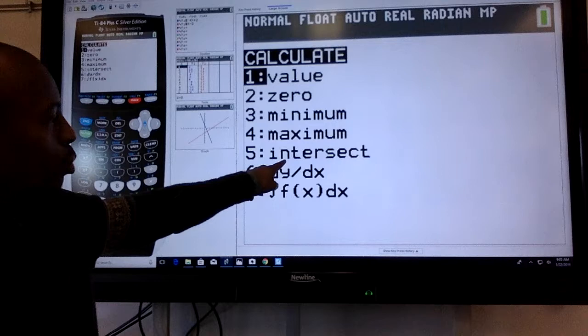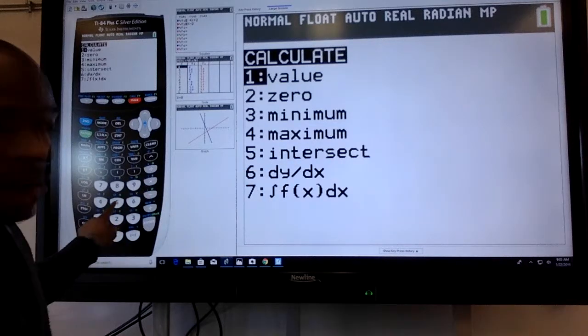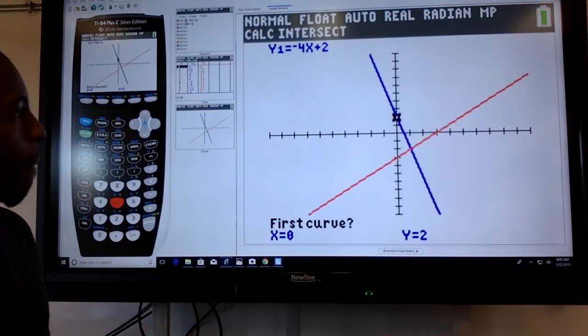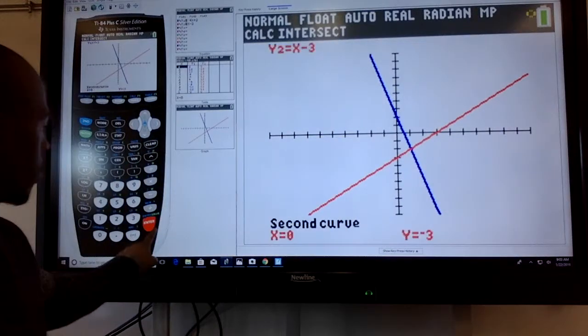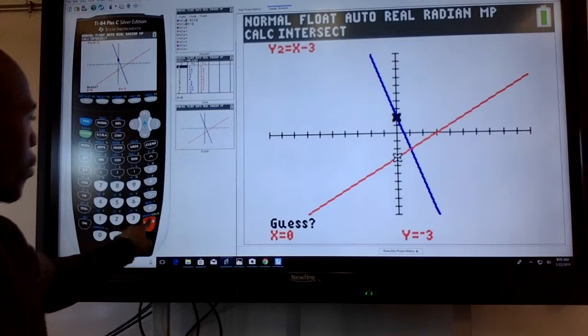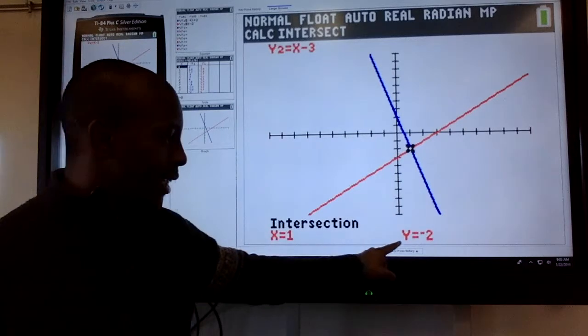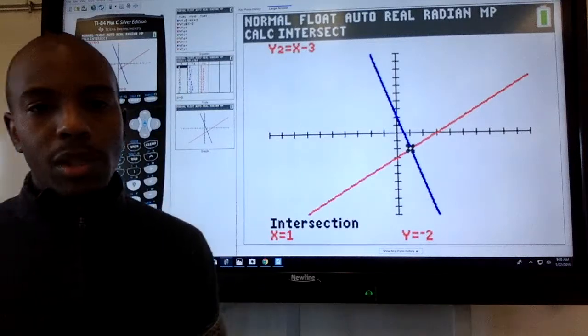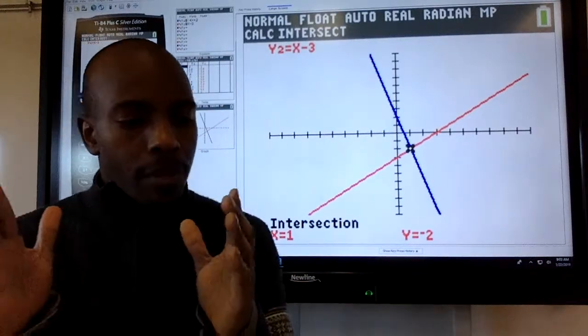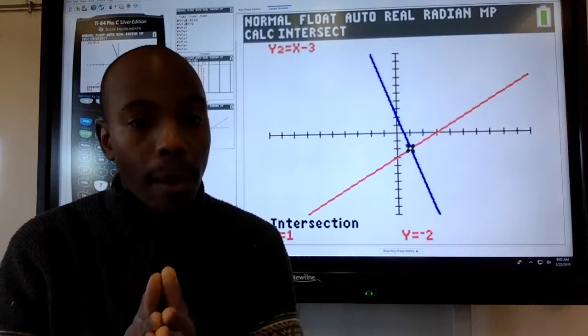Then I would go down to where it says 5. I would hit the number 5, okay? Then I have to hit enter 3 times. So 1, 2, 3. And we should see that the intersection, x is at 1, y is at negative 2, which means that, yes, we did do it correctly. All right? So go on, complete the rest of 5.1a.